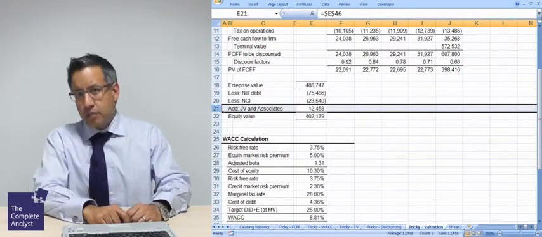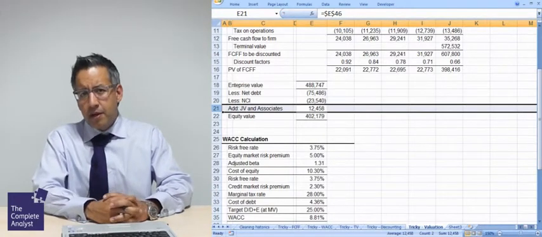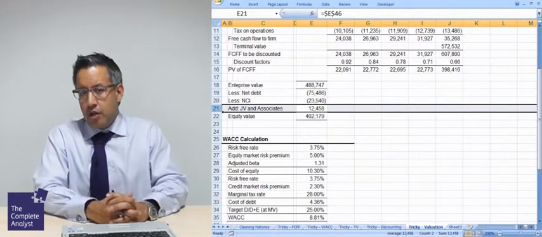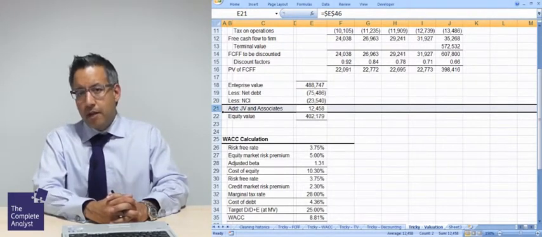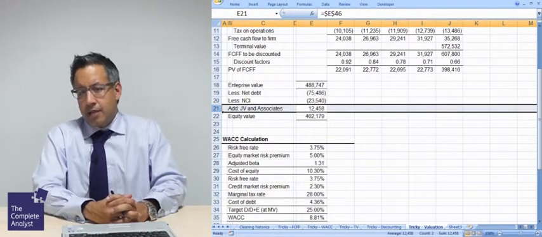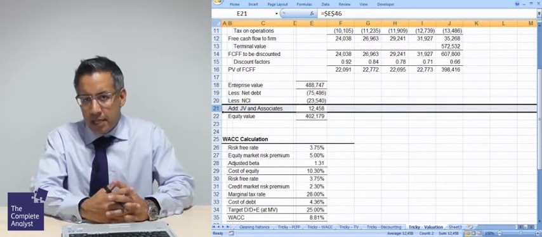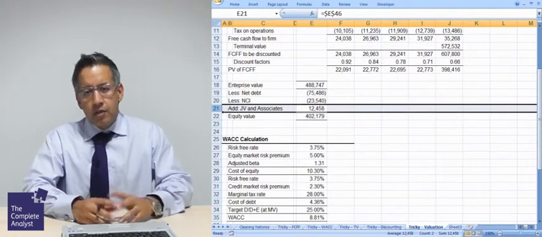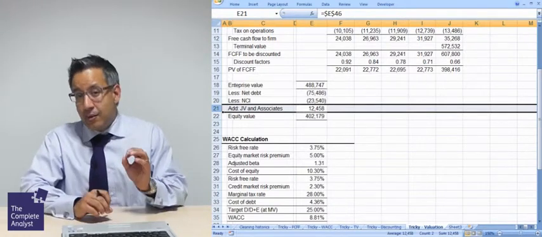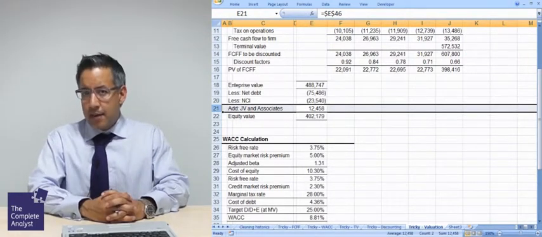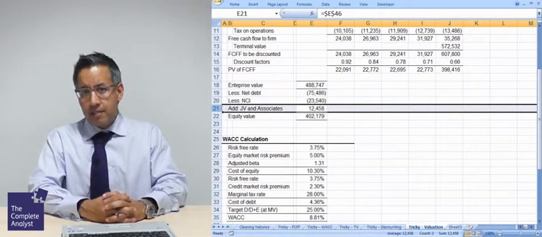Great example of this is when Carlsberg and Heineken took over Scottish Newcastle Breweries. Scottish Newcastle Breweries had a big joint venture with a company called Baltic Beverage Holdings. And the size of this number, it was getting on for about half of the enterprise value overall. It was a significant figure. As a result, what you shouldn't do, and what they didn't do when they did the valuation of this company, they didn't take the balance sheet number, the book value on the face of the balance sheet.